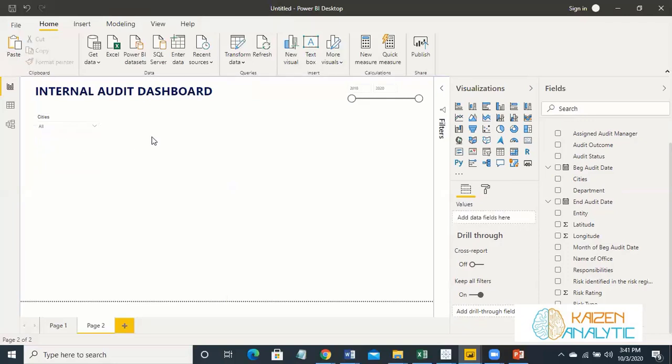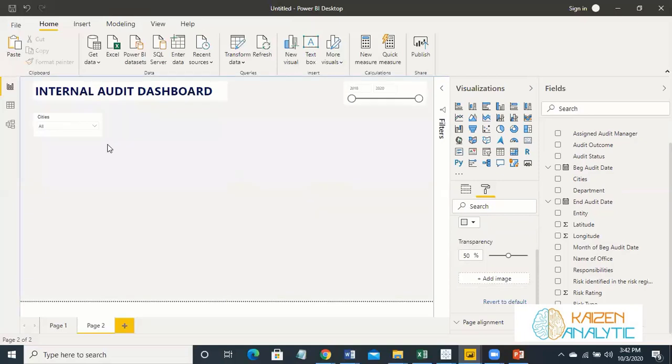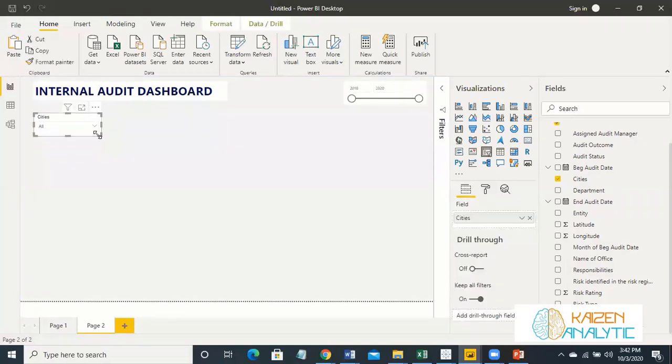So let's do the visualization as well. Click over here in this format, choose gray color and make the transparency 50%. This is the first slicer, and we'll be making another slicer of department.